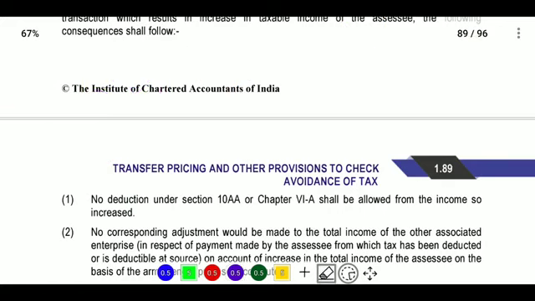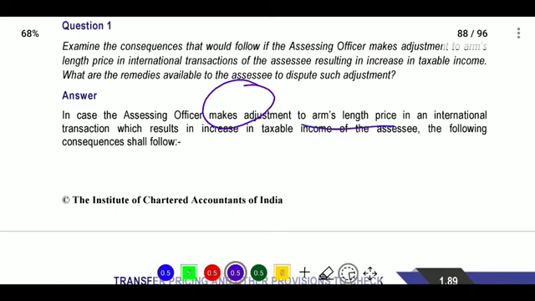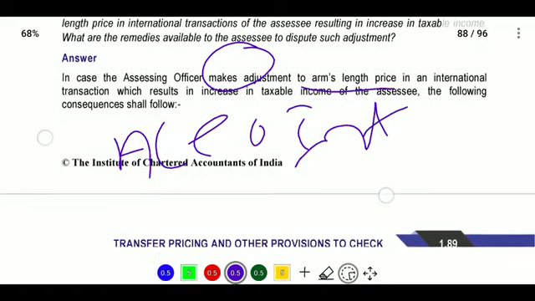So what is there in the answer? In case the assessing officer makes adjustments to the arm's length price, in the case of international transactions we should follow the arm's length price for all international transactions. What is meant by international transactions?